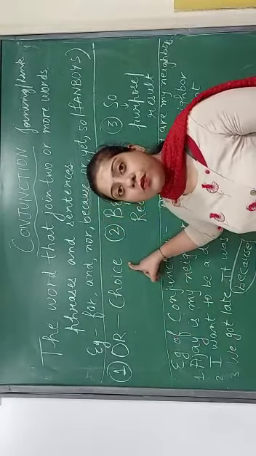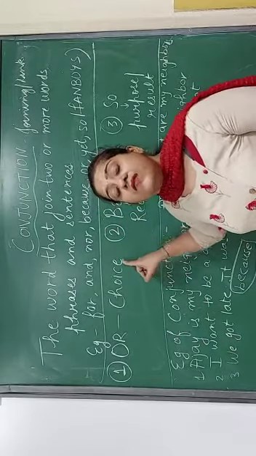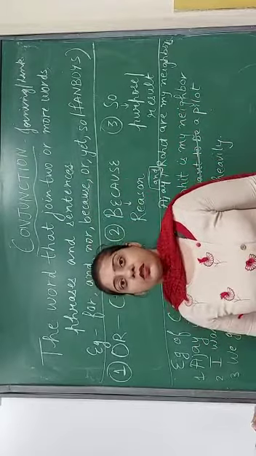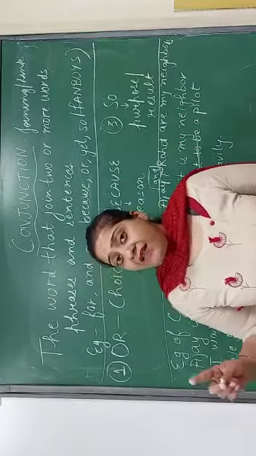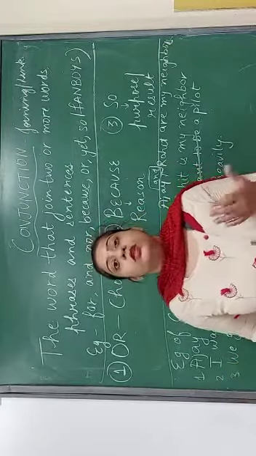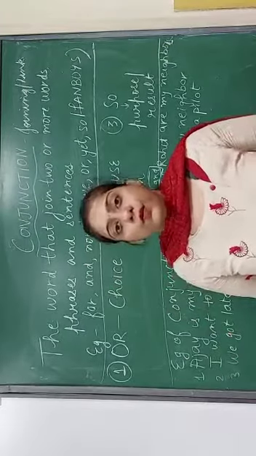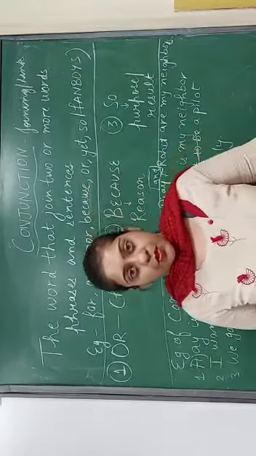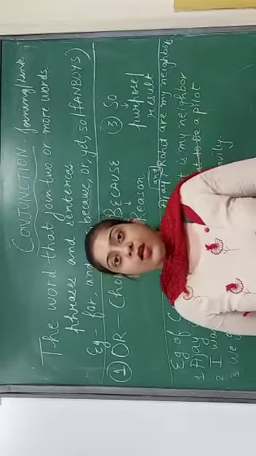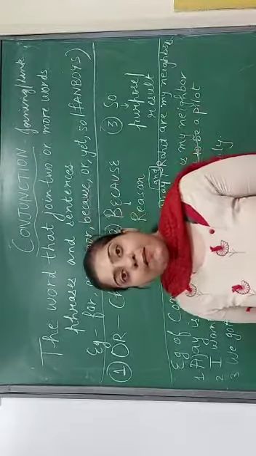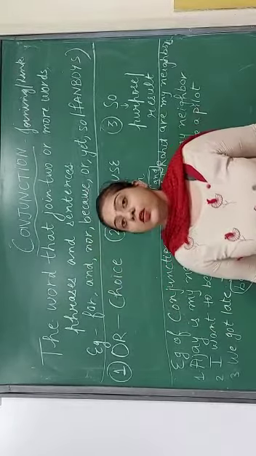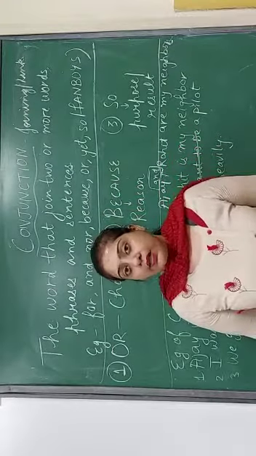Or is always used for the choice. Whether you want to become an engineer or a doctor, whether you have a pen or pencil. Whenever there is a choice, that time we use the conjunction or.